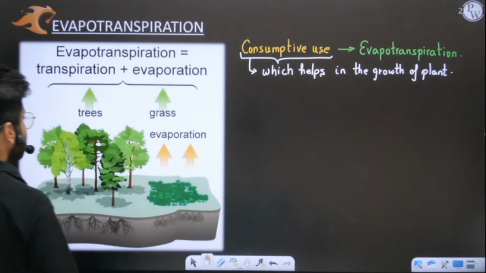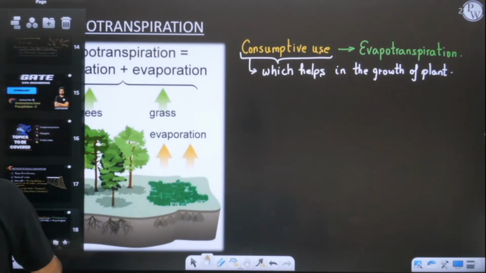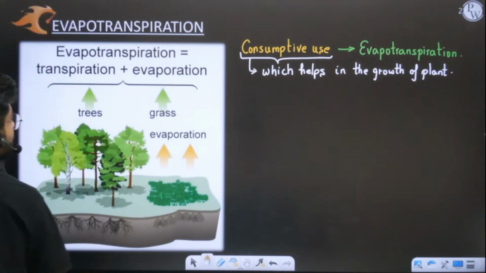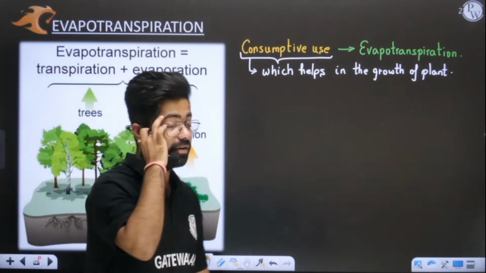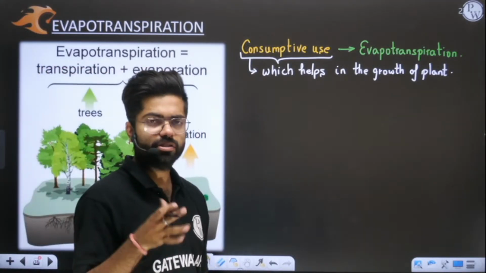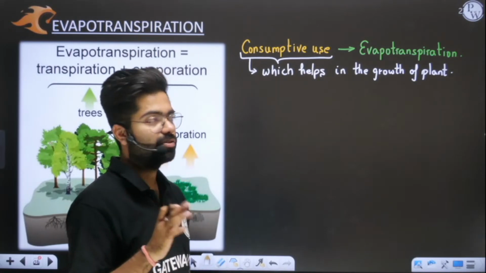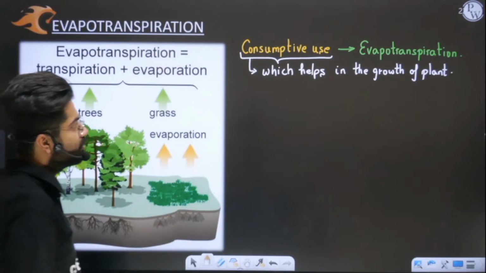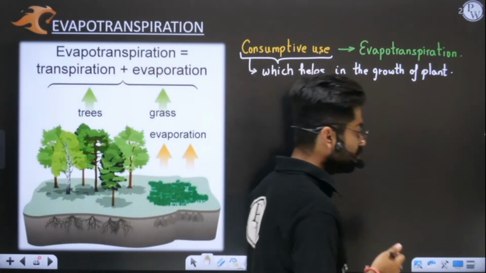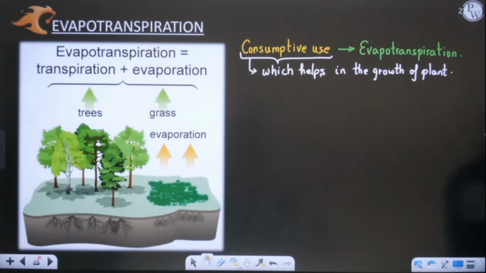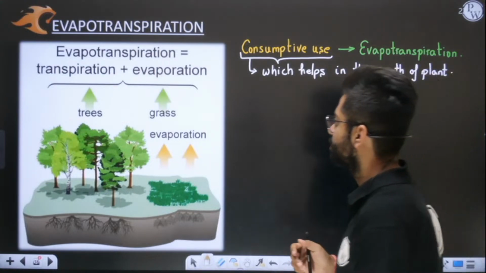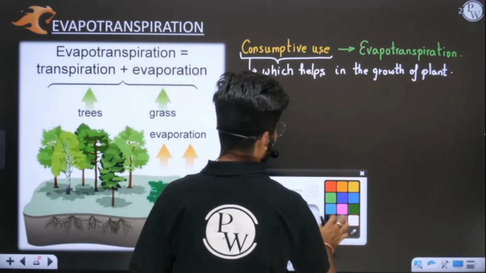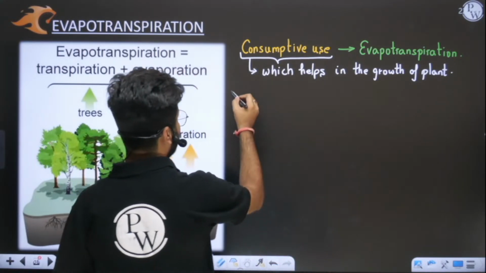Now we'll discuss two important terms: actual evapotranspiration and potential evapotranspiration. We don't have a slide here, so we'll write on this one. Evaporation and transpiration combined are known as evapotranspiration, because there is no need to segregate them, and it is also tough for us to compute them separately. In evapotranspiration, two basic definitions are there. The very first one is potential evapotranspiration. Let me write here the definition of potential evapotranspiration.